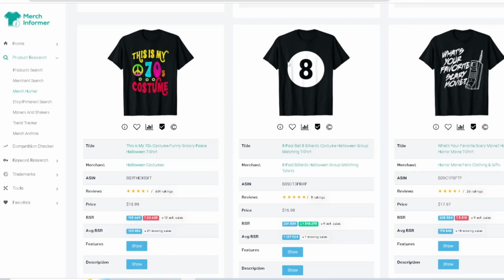This would be a good niche to design for, because you can see that they're using that costume Halloween group matching t-shirts. That right there is big, because, like I said, it's creating more sales.